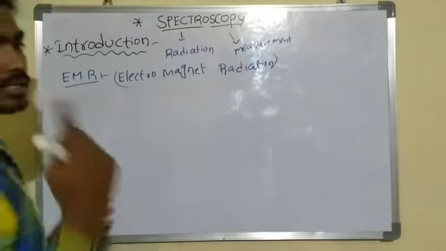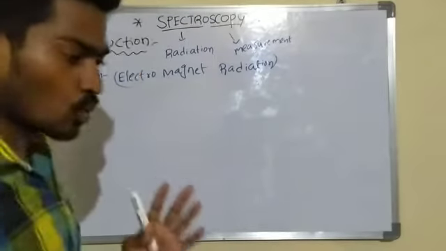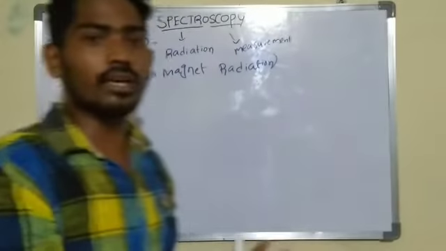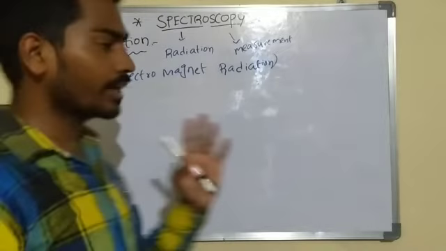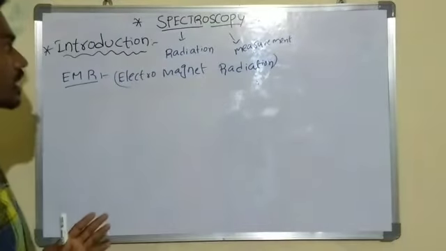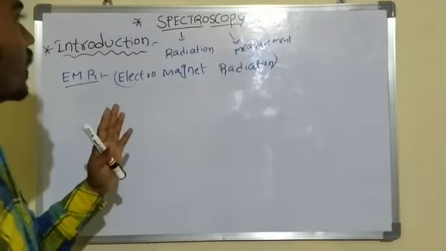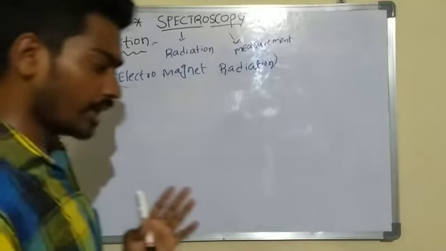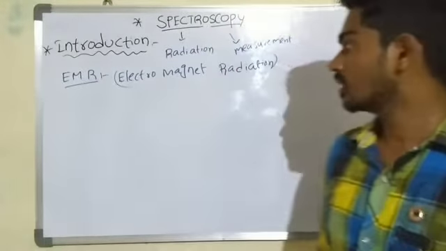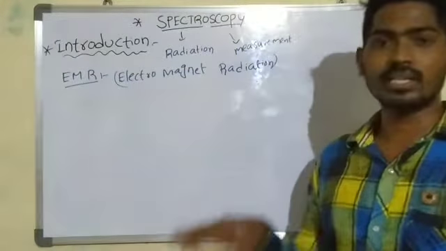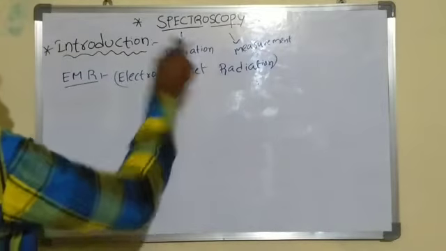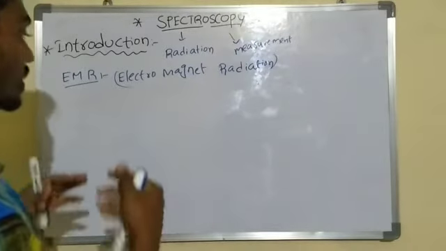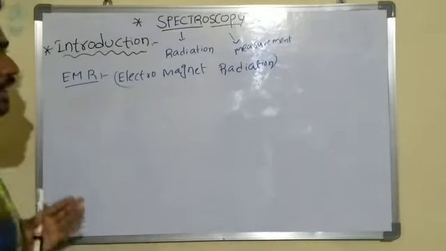Simply, first of all, what is spectroscopy? The interaction of radiation with the matter or sample is called spectroscopy. Why are we using this spectroscopy in the industrial area? To determine any functional group present in that sample, and to determine the particular structure of the molecule or atom in that sample. Okay. Next, in this spectrometer or spectroscopy, we are using some radiations. Those radiations are electromagnetic radiations.